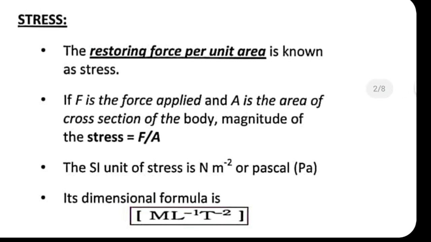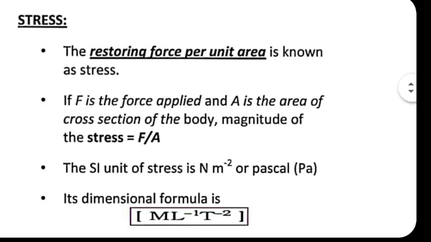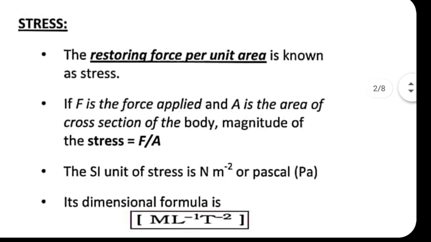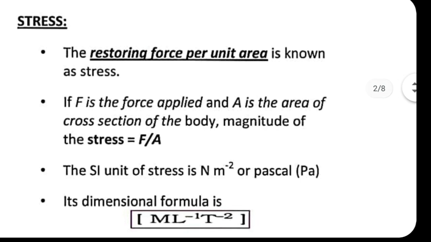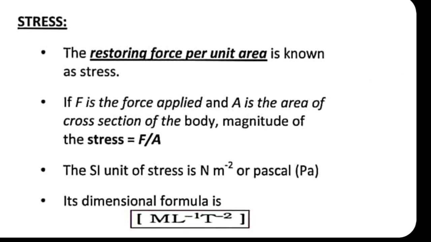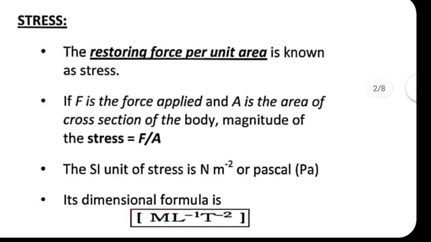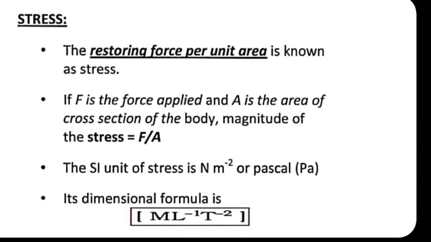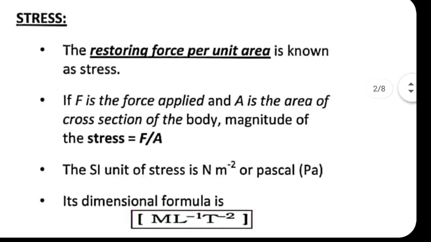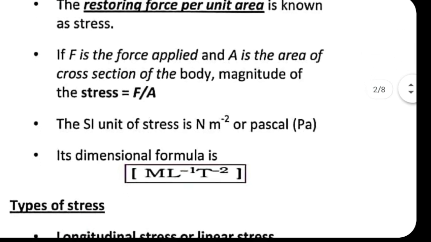So if F is the force applied and A is the area of cross section, then the magnitude of stress is force by area, F by A. Therefore, the SI unit of stress is Newton per meter square, that is otherwise called Pascal. Pascal is usually used to represent pressure. So usually we write stress in the unit Newton per meter square, but 1 Newton per meter square is the same as Pascal. And its dimensional formula is M L raised to minus 1 T raised to minus 2.